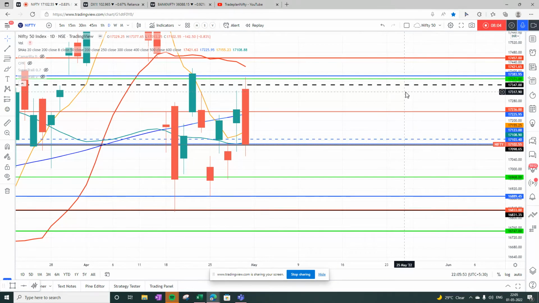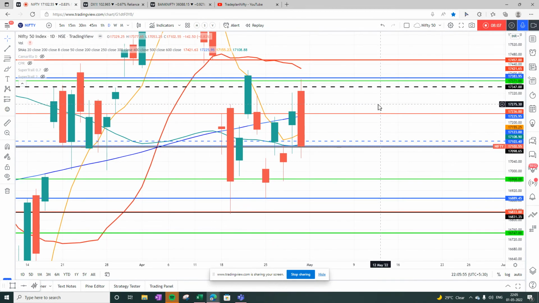I use a fairly simple trade setup. If you want to know more about my trade setup, then please check out my video called Trade Setup on my YouTube channel, Trade Plan Nifty.